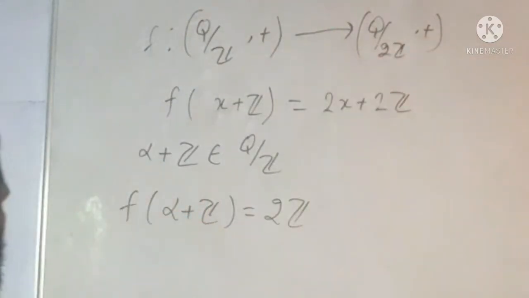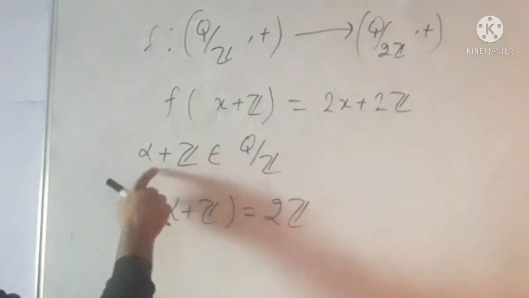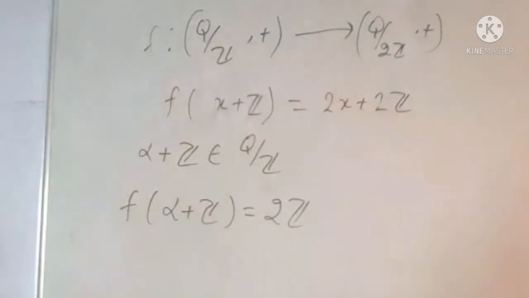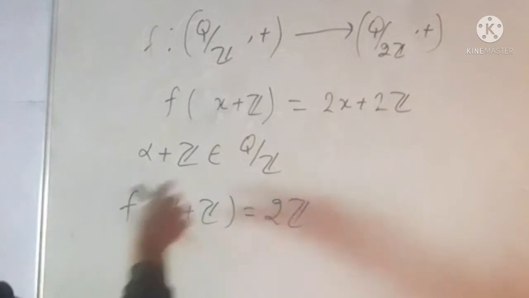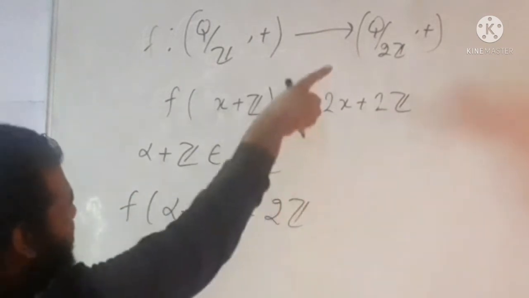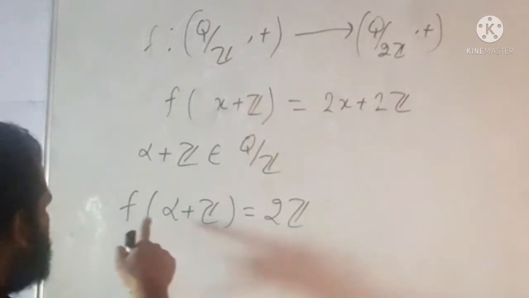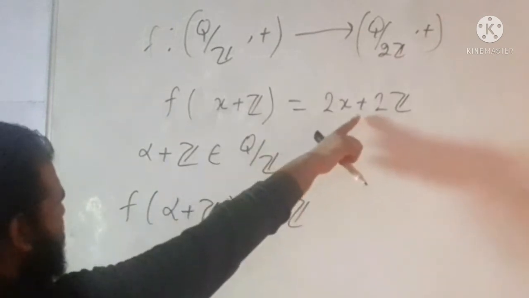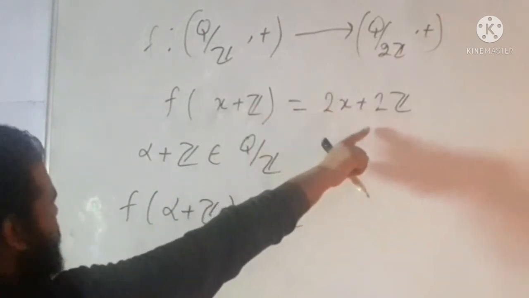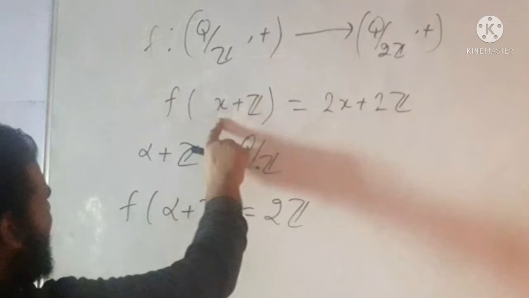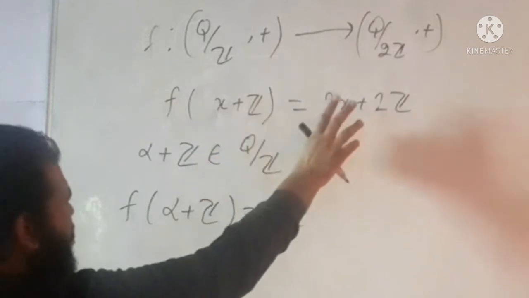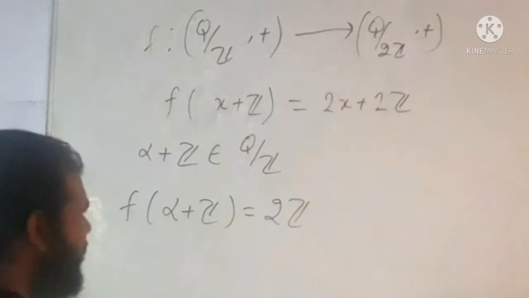Okay, so I have chosen alpha plus Z as an arbitrary element of Q modulo Z, and this is the identity of Q modulo 2Z. The image of this is what? f of alpha plus Z equals twice alpha plus 2Z.